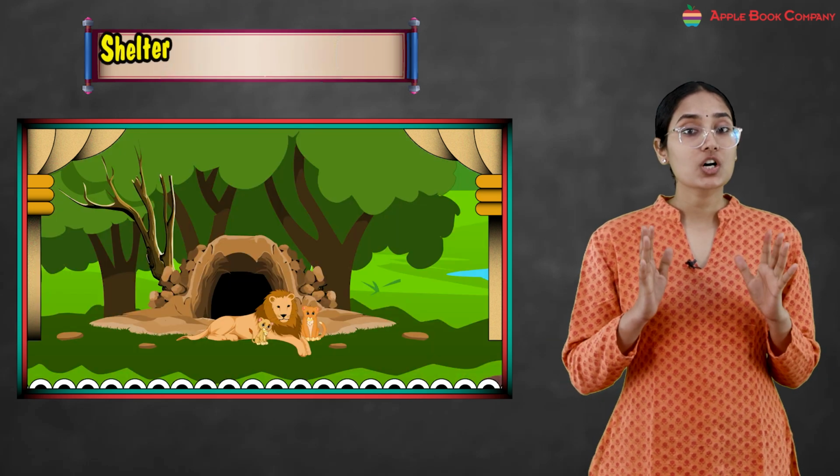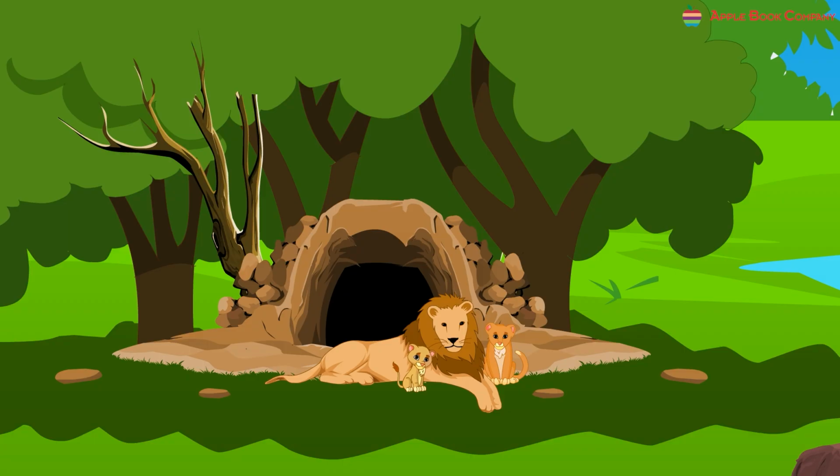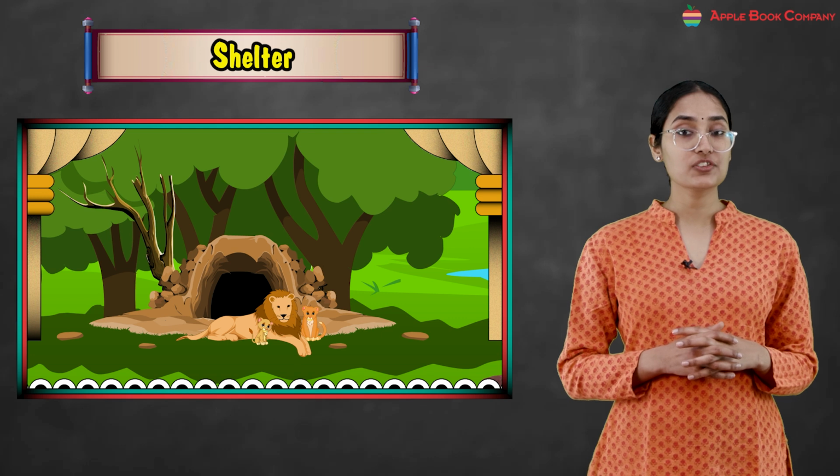Now let's talk about the shelter of these animals. So animals also need shelter. What is a shelter? It's a home, right? So animals also need a home to live in. So animals live in different kinds of homes. What are the different kinds of homes?